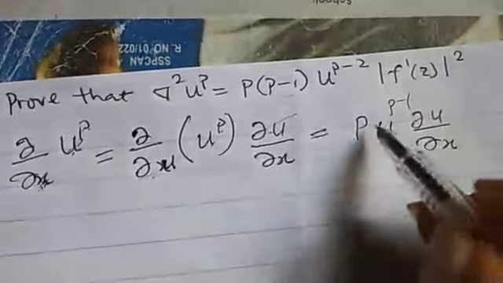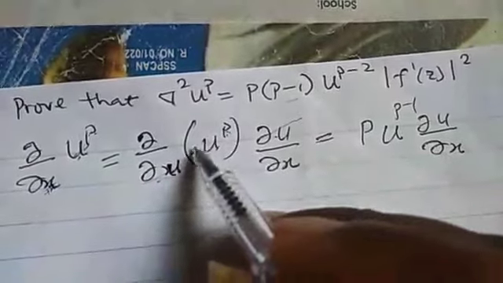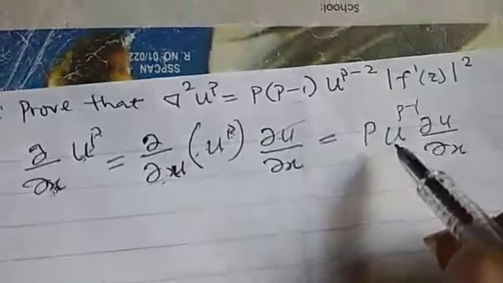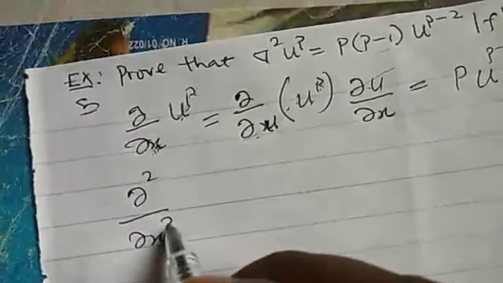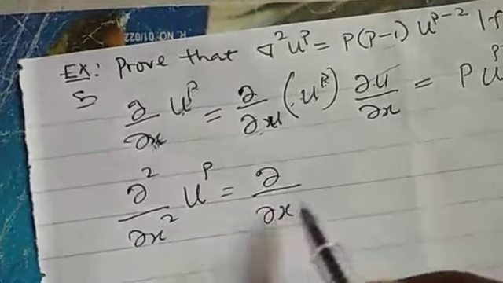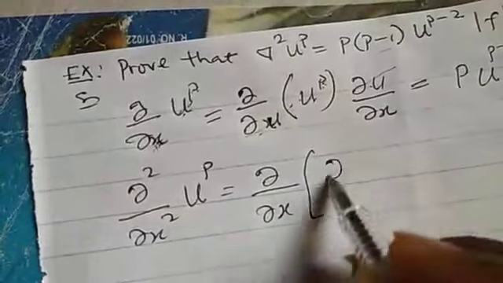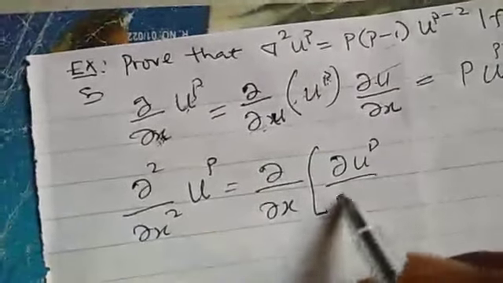Sorry, if you differentiate, it will be p minus 1. That is, you bring down p u raised to power p minus 1. So in that case, if you differentiate once again, del squared del x squared u raised to power p, this one is same thing as d dx into the u^p dx.